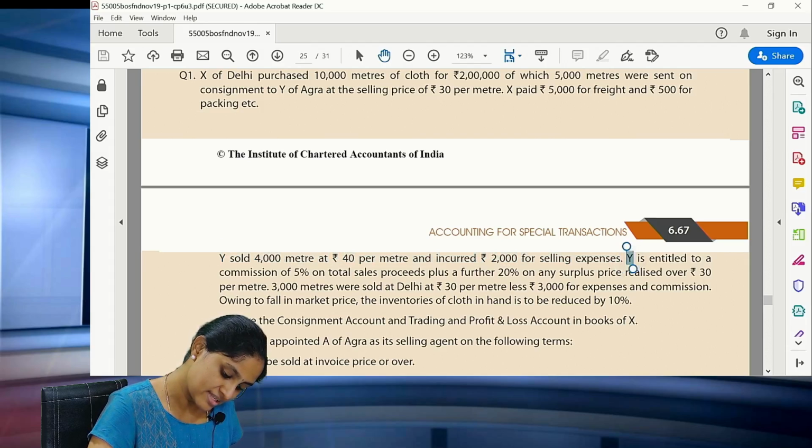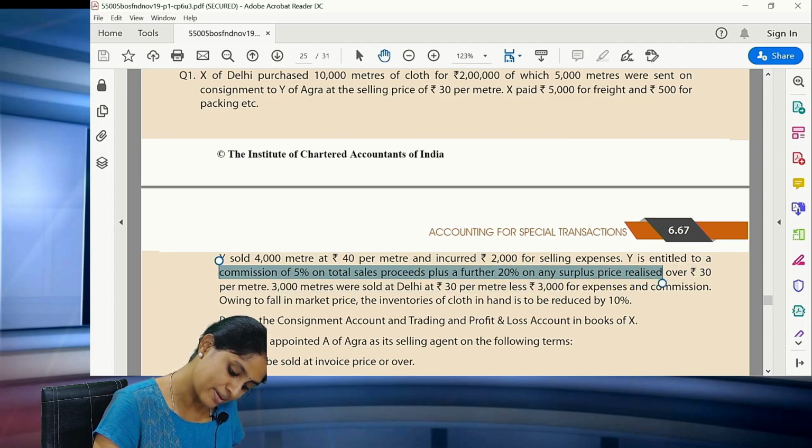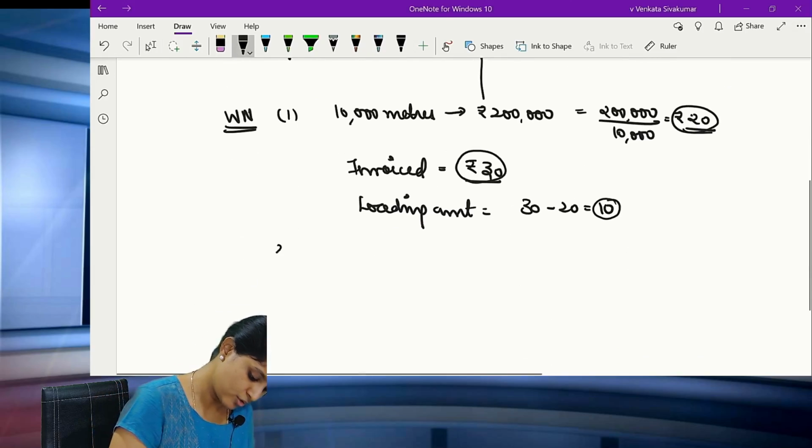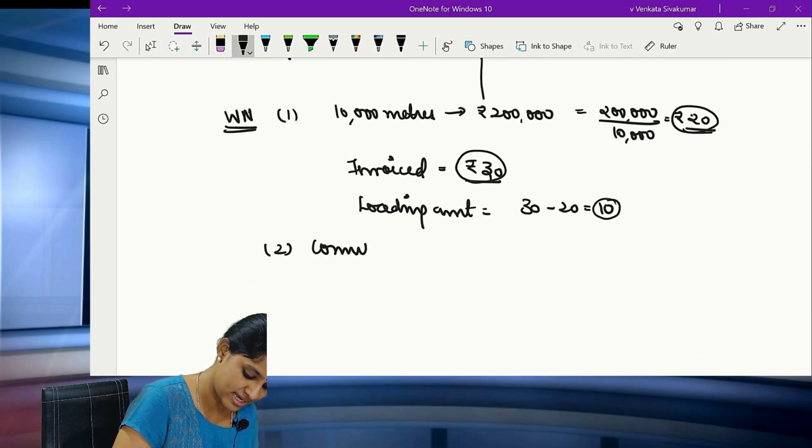Now, Y is entitled to a commission of 5% on the total sale proceeds plus 20% on the surplus price received over 30 rupees per meter. Simple. Now the second point is the commission calculation. Commission is given in two parts. One is 5% on the gross sales.